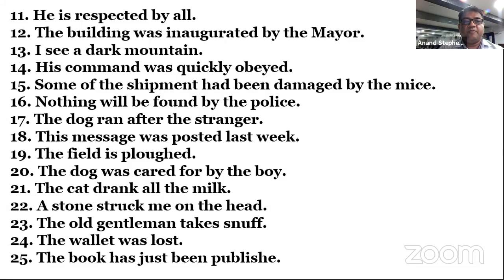Nothing will be found by the police. Sir, it's passive. Okay. Nothing will be found by the police. So active will be: The police will find nothing. Good. The dog ran after the stranger. It is active, in simple past tense.